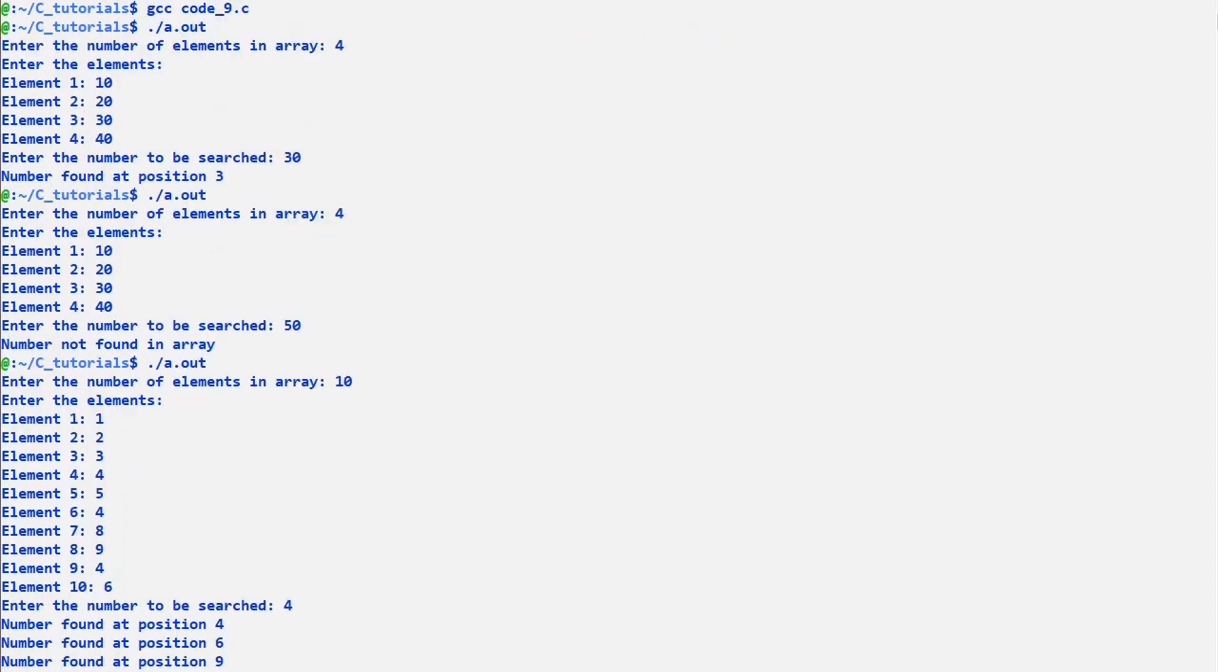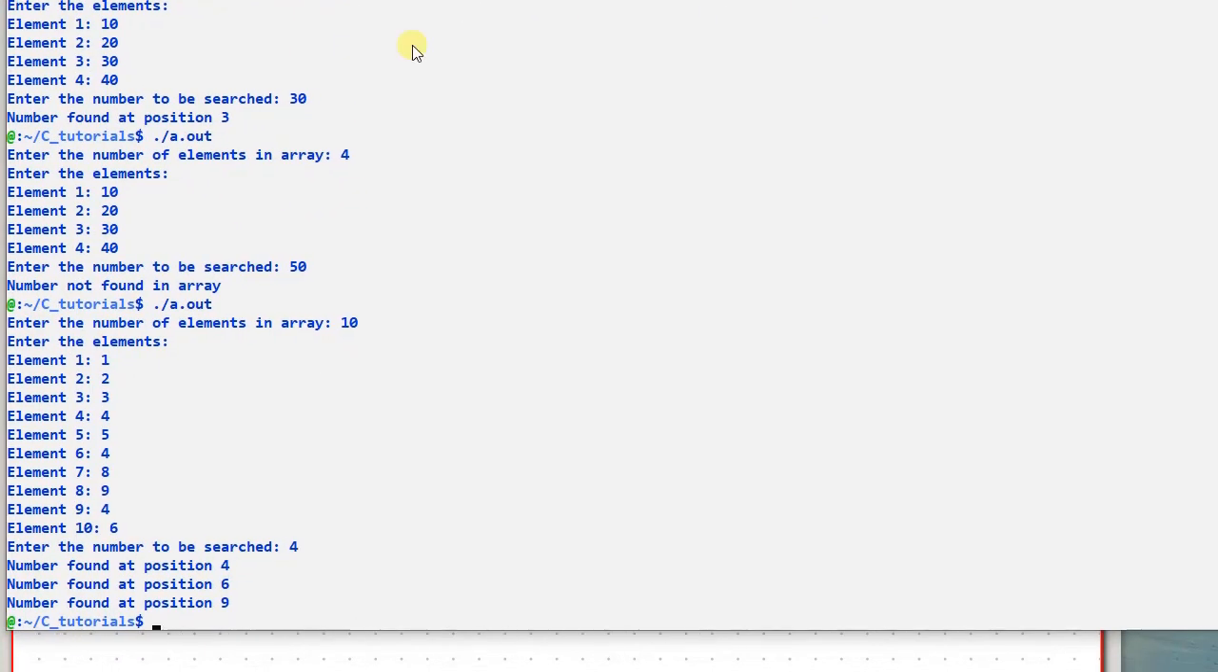Here we can see that 4 was found at position 4, then at position 6, and then at position 9. You can cross verify it from here. So that should be the code, and I hope it's clear. Thank you.